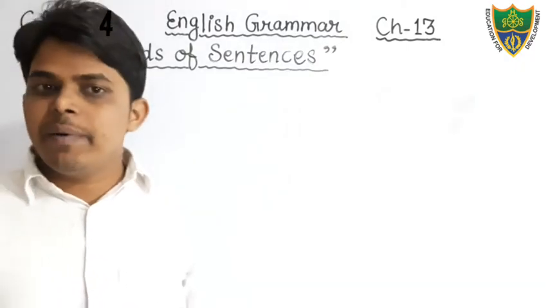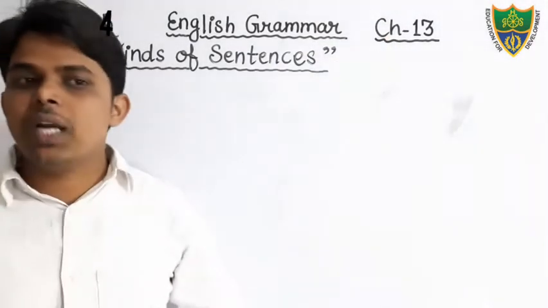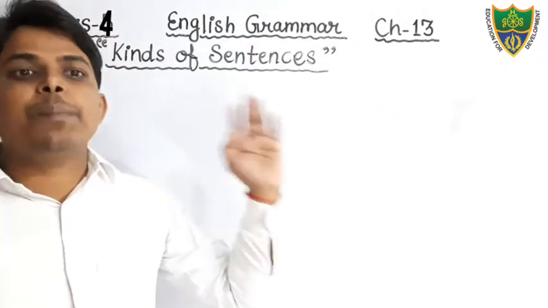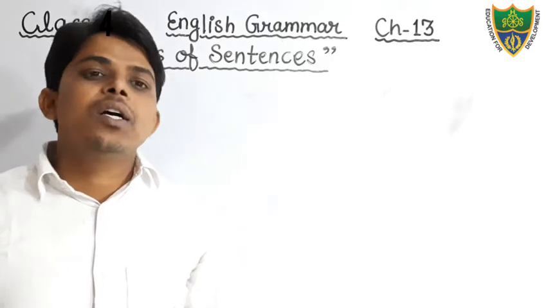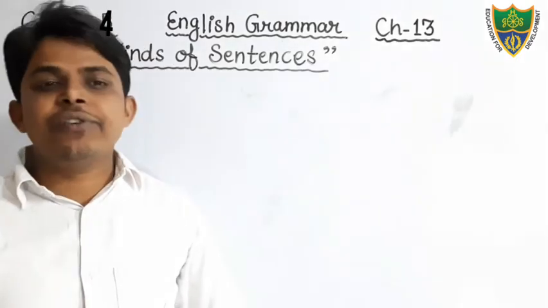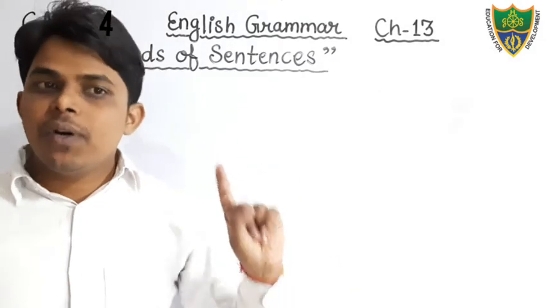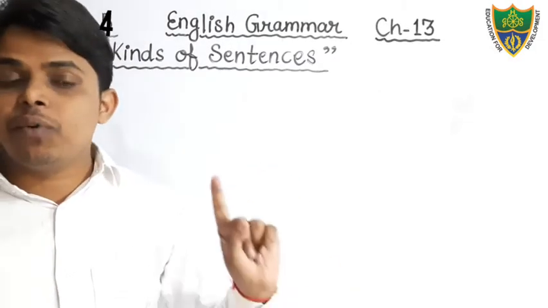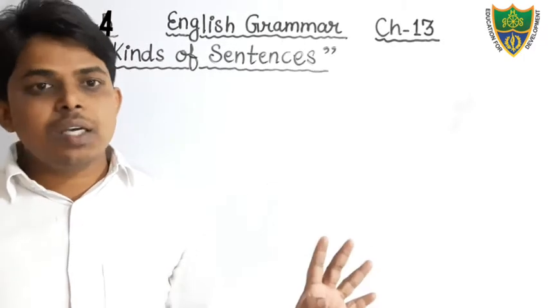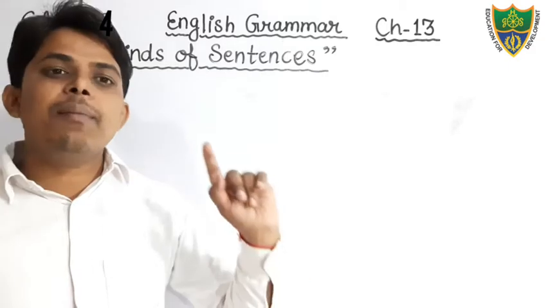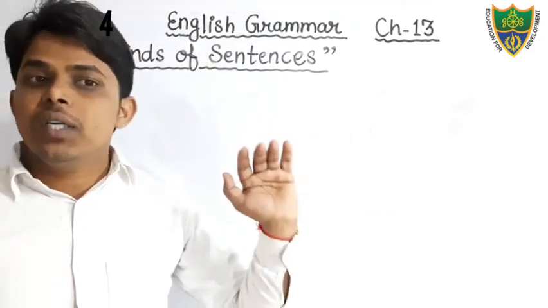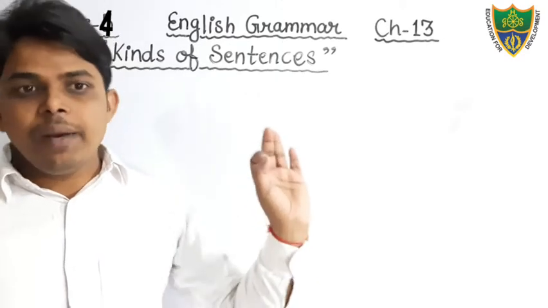Dear students, today we will discuss chapter 13 of English grammar, that is kinds of sentences. In the previous chapter, chapter number 12, we read the definition of a sentence and the parts of a sentence. I told you that a sentence is a group of words that makes complete sense, and that there are two parts of a sentence: subject and predicate.